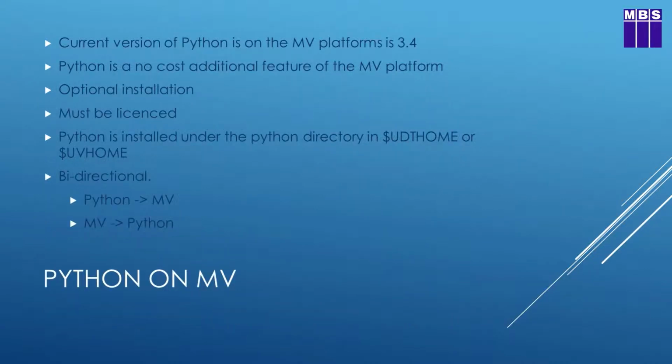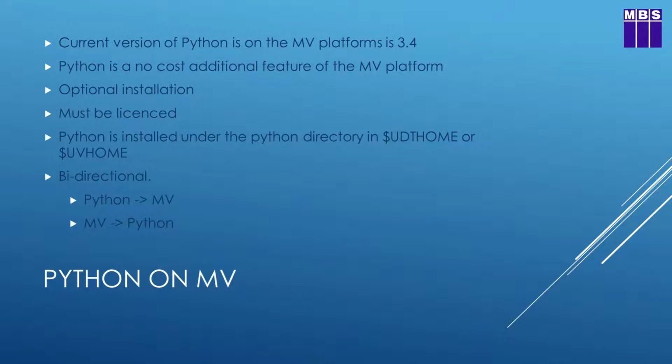The current version of Python on the multi-value platforms is 3.4. The current release of Python available on the Python website is 3.6.3. So we're a little bit behind the current release of Python, but not by too much. And I think we can expect that as Rocket continues the development of the multi-value platforms, it will keep increasing the available release level of Python on those databases.